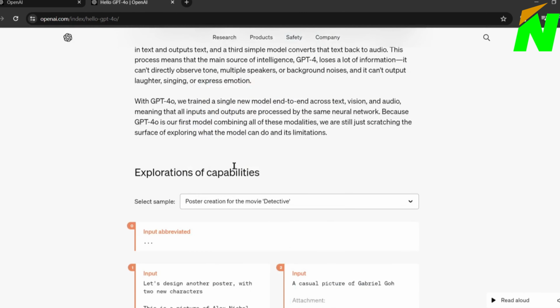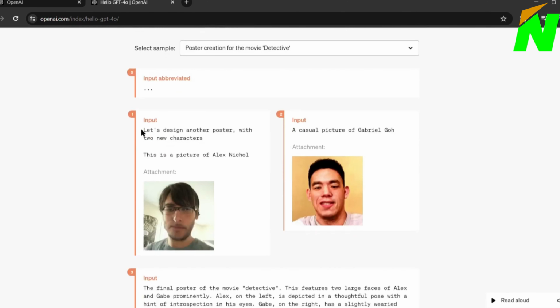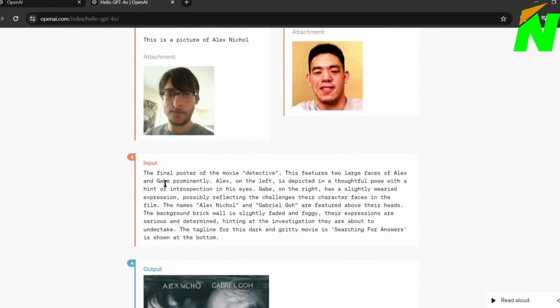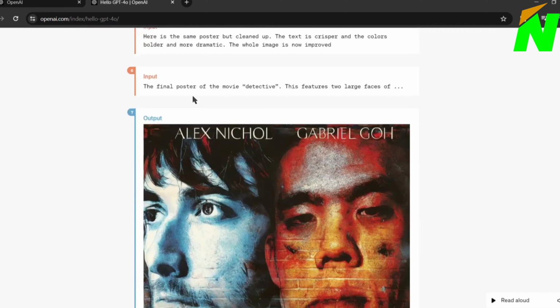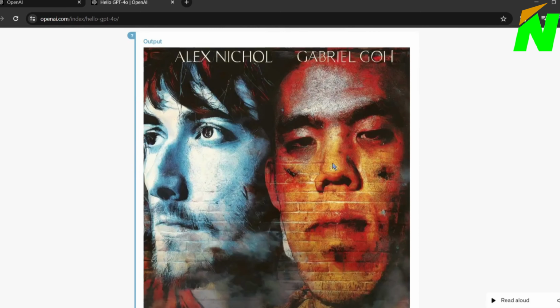For example, we want to create a poster with these two images. We have to upload both images with proper description. After that, give a proper description of your poster. In this example, it's asking for a movie poster design called Detective. Here you can notice that it provides a detailed description of the poster design, and this is the result. Now if you don't like the design, you can customize the poster just with a text prompt.